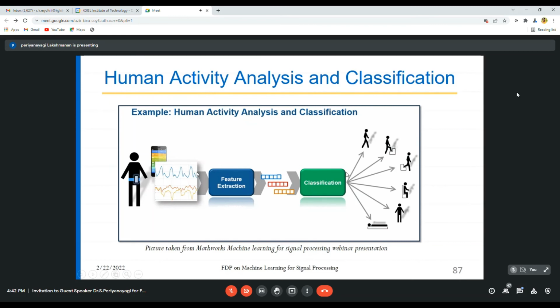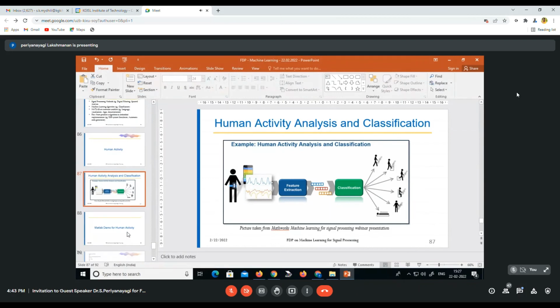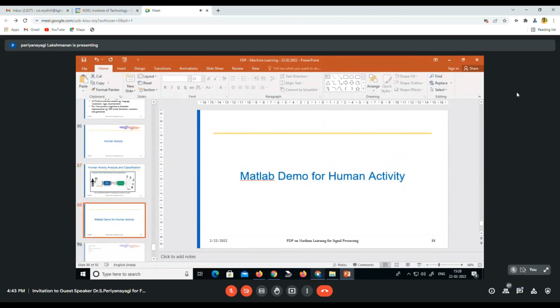It should say whether currently the person is walking, standing or sitting. That can be predicted using this. A readily available code is available in MathWorks, so we'll have a demo on it.